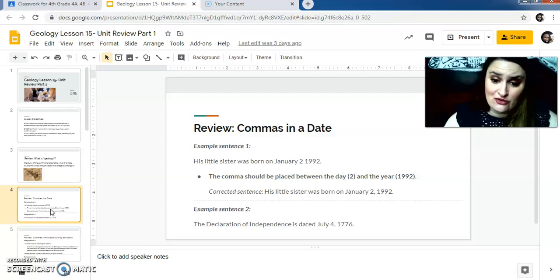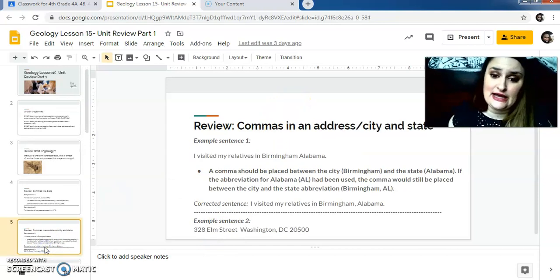The comma should always be placed between the day and the year. So, example, January 2nd, 1992, the comma goes between the 2 and 1992. It always goes between the day and the year. Pretty simple to remember. The next way is in an address and between a city and a state. So the comma always goes between city and the state, regardless of whether the state is written out completely or whether it is written out with an abbreviation.